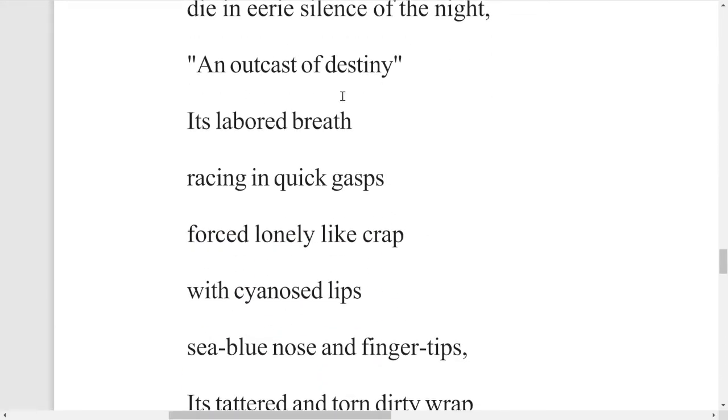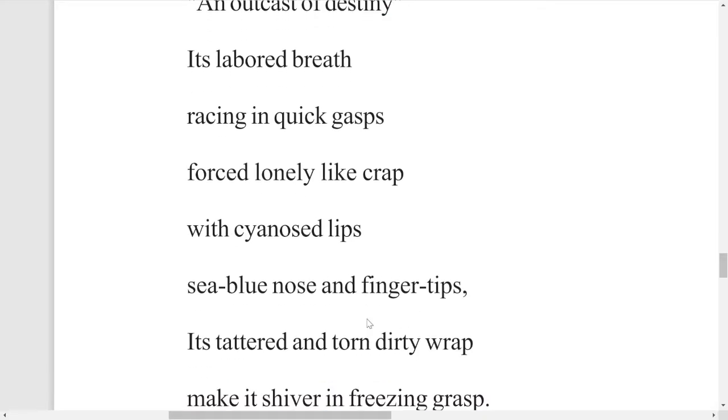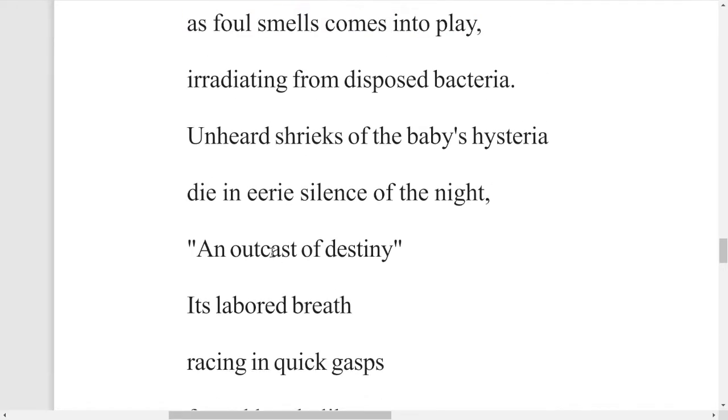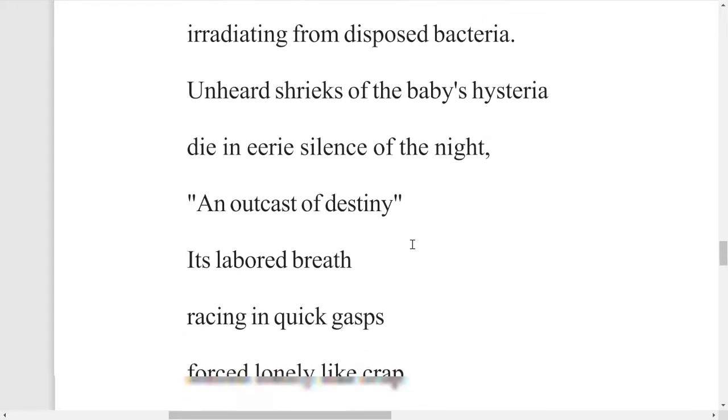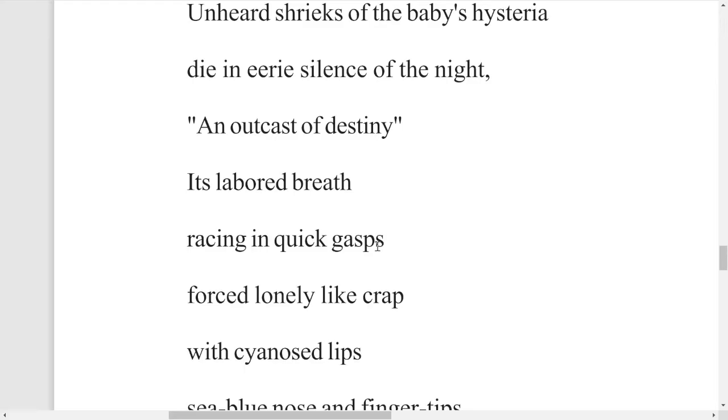An outcast of destiny, its labored death racing in quick gasps, forced, lonely like crab with sinuous lips, sea blue nose, fingertips. So here, an outcast of destiny in the sense somebody who is put out of the destiny. Its labored breath racing in quick gasps, forced, lonely like crab.